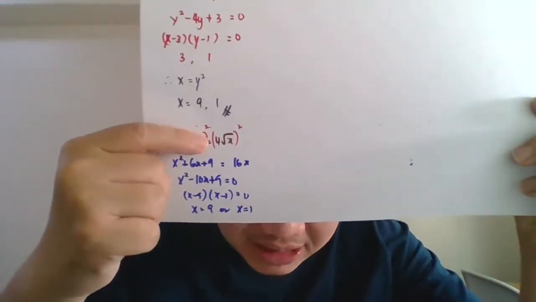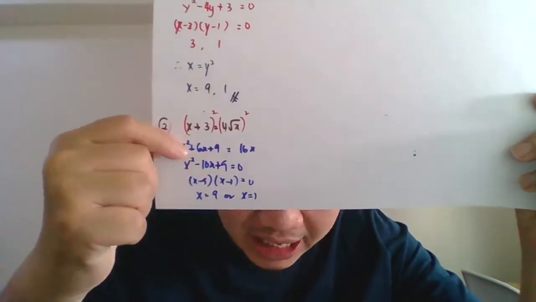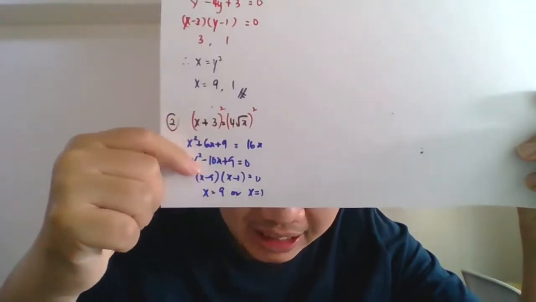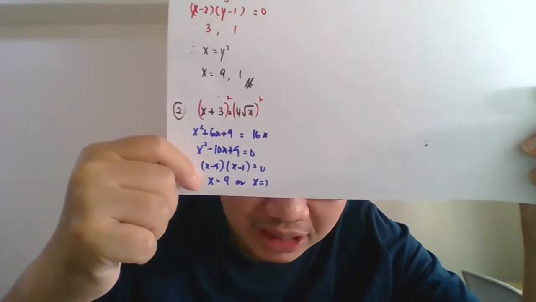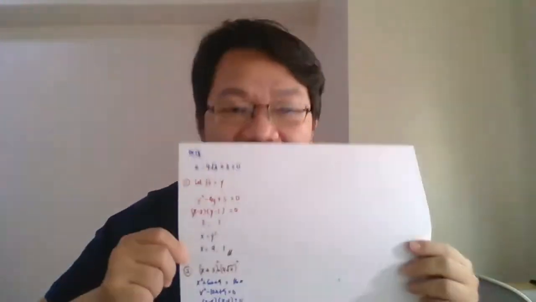The second way, I move the third 4 here, and then I expand both sides, I square both sides, and then it becomes a quadratic. Then I solve the problem. So finally, x equals to 9, x equals to 1. Settle. Habis. So you can choose which method you like.